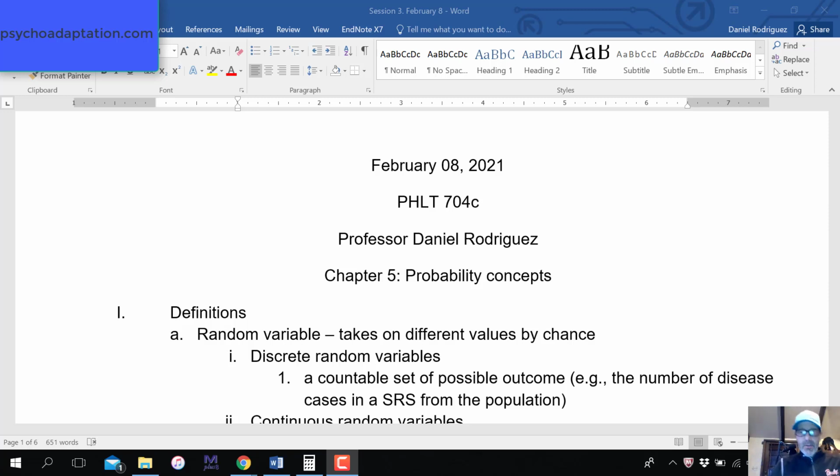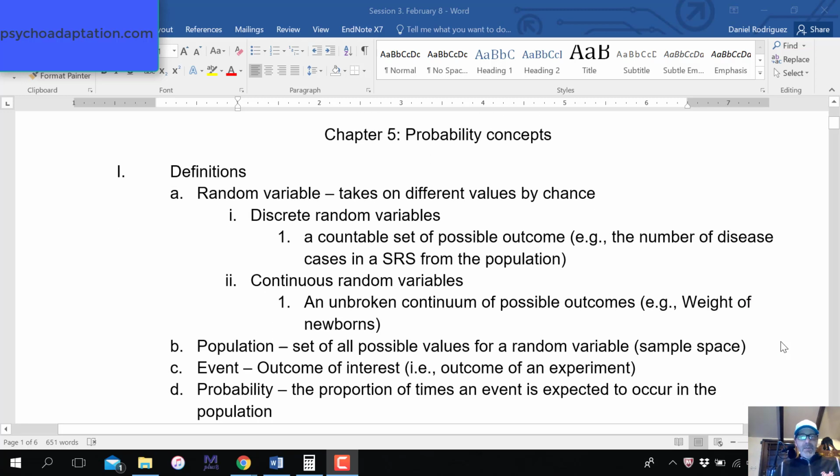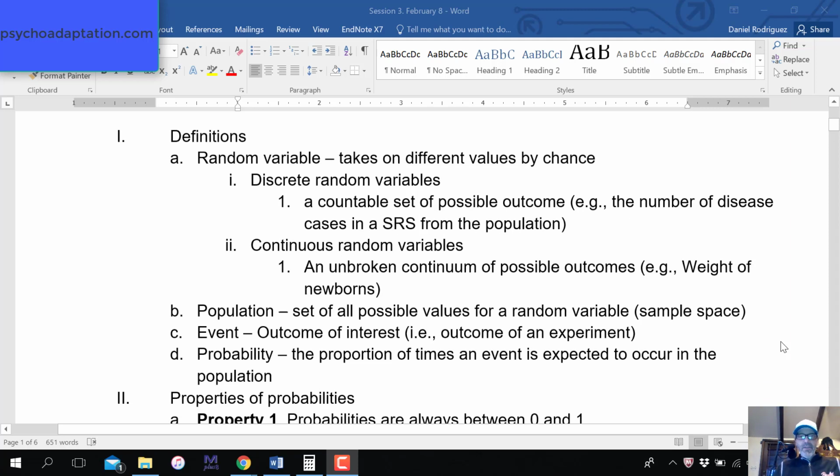Okay, let's talk a little bit about probability today and just get into the basics of it, the key axioms of probability or rules, whatever you want to call them, and get to the PPV, positive predictive value, also known as Bayes' theorem. So that's what we're going to do today. So let's just start with a couple definitions.